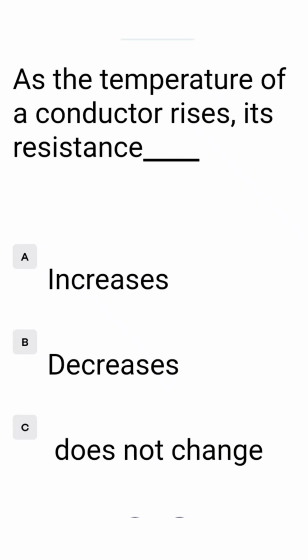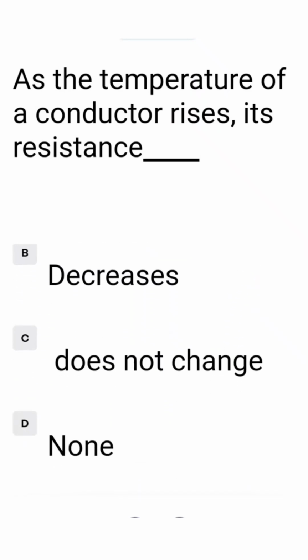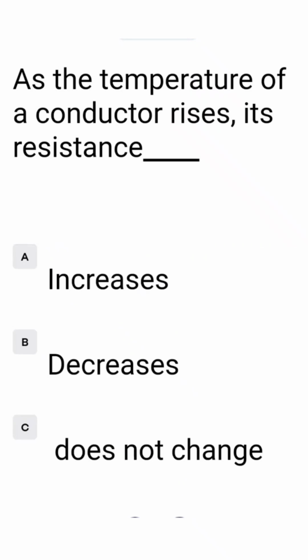As the temperature of a conductor rises, its resistance A increases, B decreases, C does not change, D none. The correct answer is increases, that is written in option A. So we take option A.